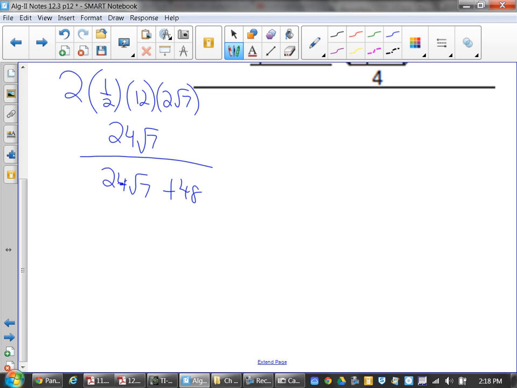You cannot simplify over addition. Use your calculator, with the fraction bar. What do you get? 0.57. Just type it in just like that, with the fraction bar, and you're going to get it right. So you can try to simplify.